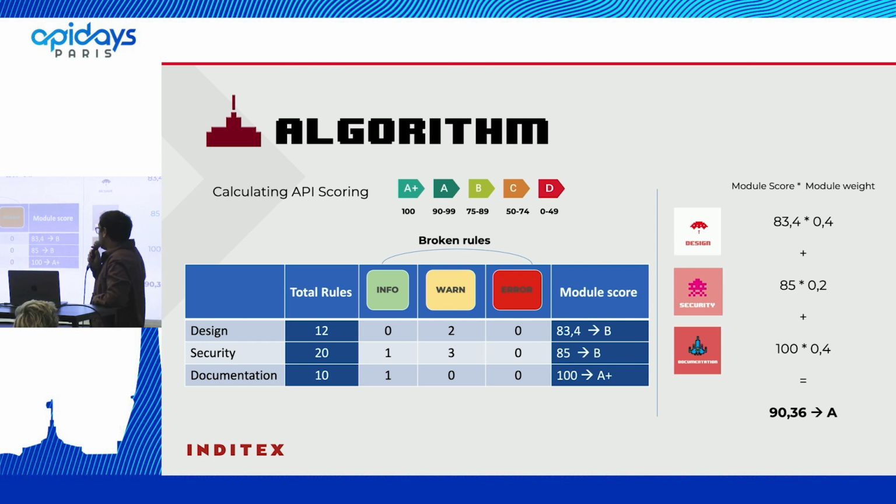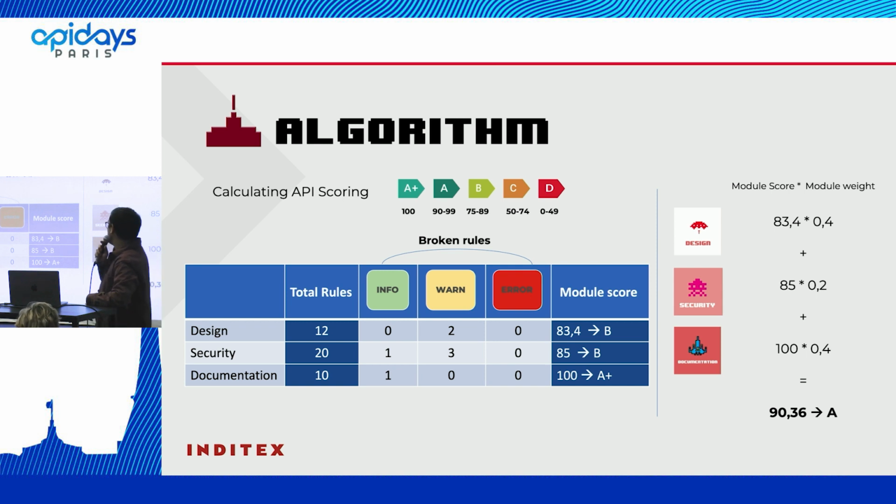If we are in the design and I break 2 warning rules, I'm going to obtain a B. It means 83.4. However, if I'm breaking 3 warning rules and only an info, it's also going to affect, but not too much. It means 85 in that case. Whereas if you do the same with the info, we are not going to affect the score. You are going to obtain 100. I have to say that if I do the same with the error, you are going to see how quickly you are going to be in the D.